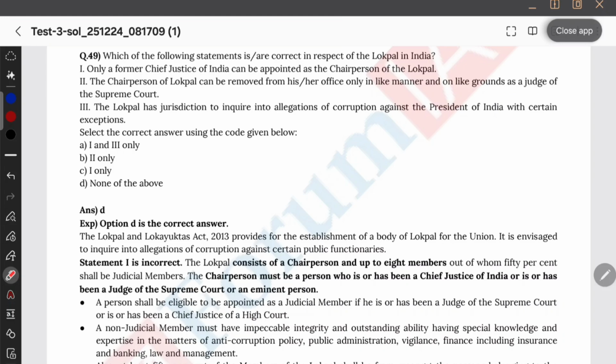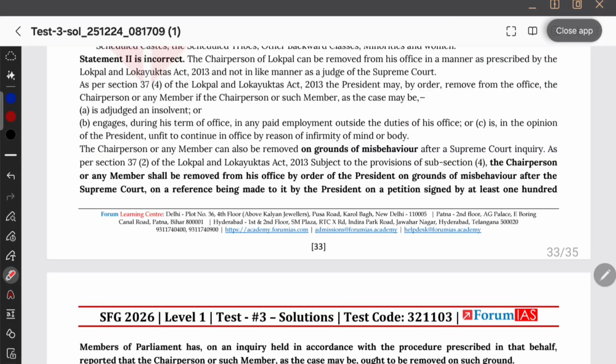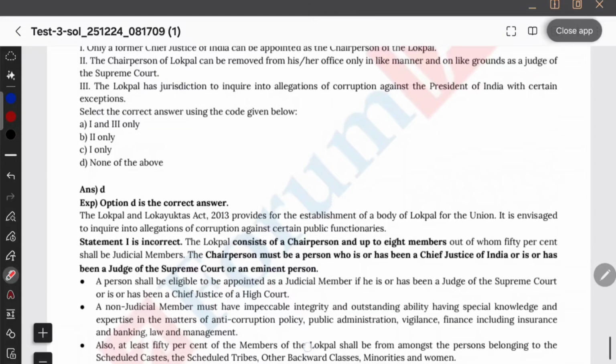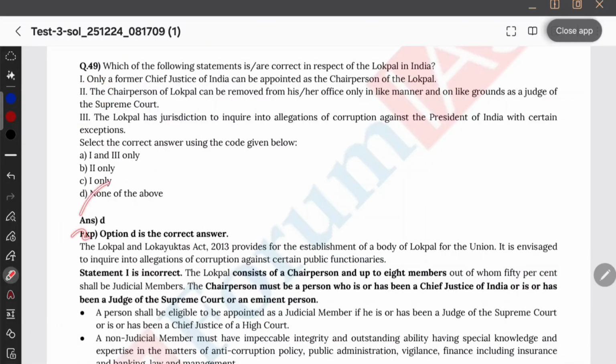Lokpal has jurisdiction to inquire the allegations of corruption against the President of India. See, I know that it is an anti-corruption ombudsman. But against the President of India, I don't know. 2 and 3, there is no option. So go for none, because first option is 100% wrong. See, chairperson of Lokpal can be removed in the manner as prescribed in the Lokpal and Lokayukta Act and not in the manner of a Supreme Court judge. Okay. और count remove करेगा उस manner देख के President remove करेगा. Remember that President of India does not fall under the jurisdiction of Lokpal. Yes, right. So therefore, option D.